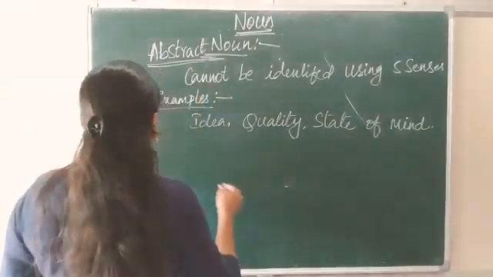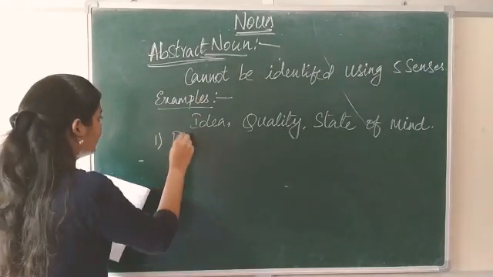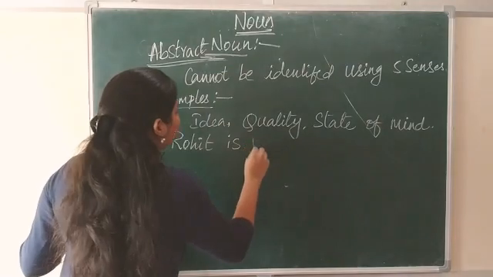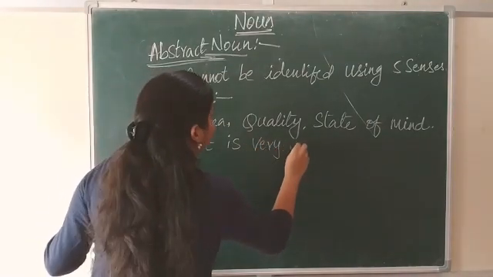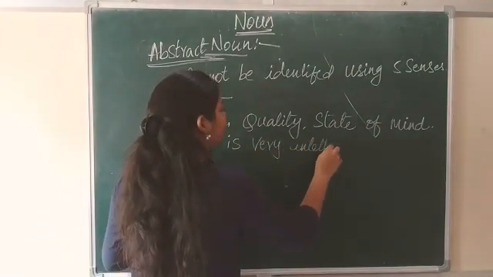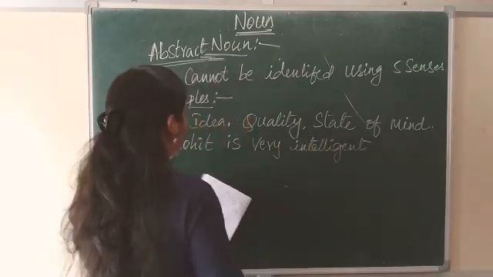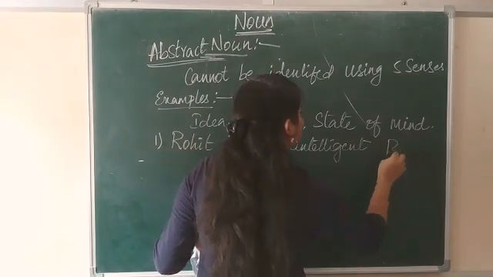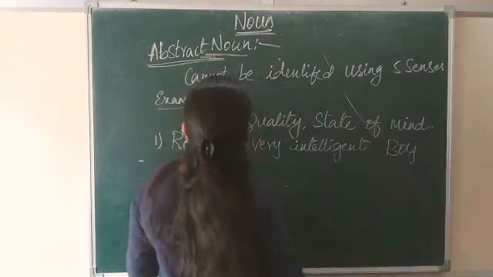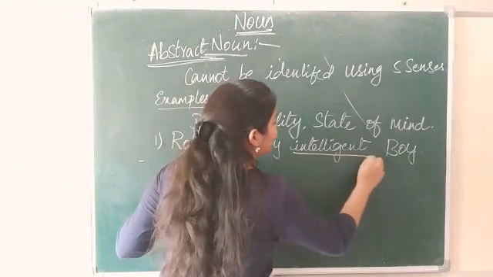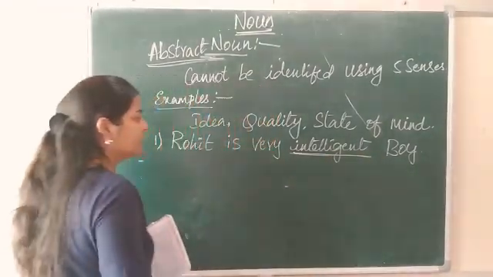So, for example, Rohit is a very intelligent boy. Here, can anyone tell me what is the abstract noun? Yes, it is intelligence.